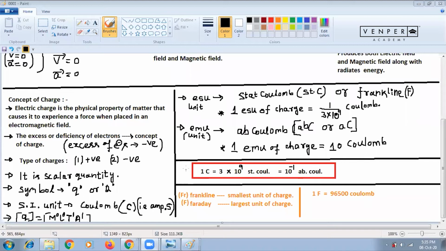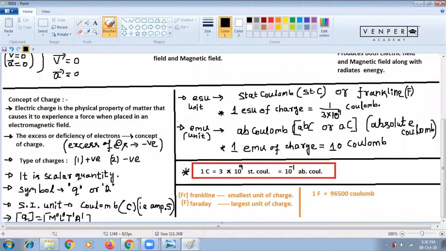In the bottom, one relation is written between coulomb, statcoulomb, and abcoulomb. AB means absolute coulomb; for absolute, I'm writing ab.